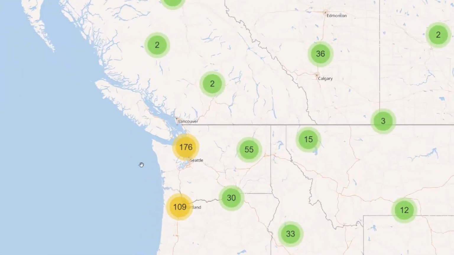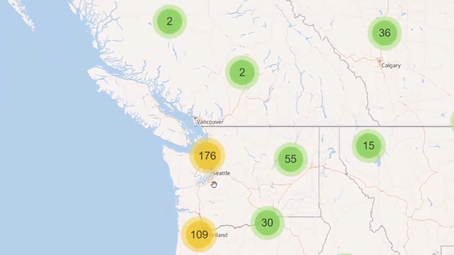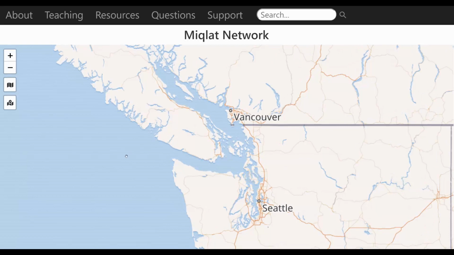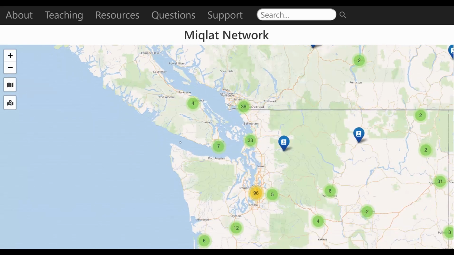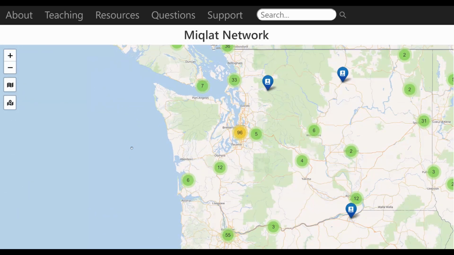Let's click on the one near Seattle. There, if you could make it out, we see the word Seattle. We click on that one, and you drill down. Now you can repeat this process until you get to specific individuals, which are, again, the blue pins.